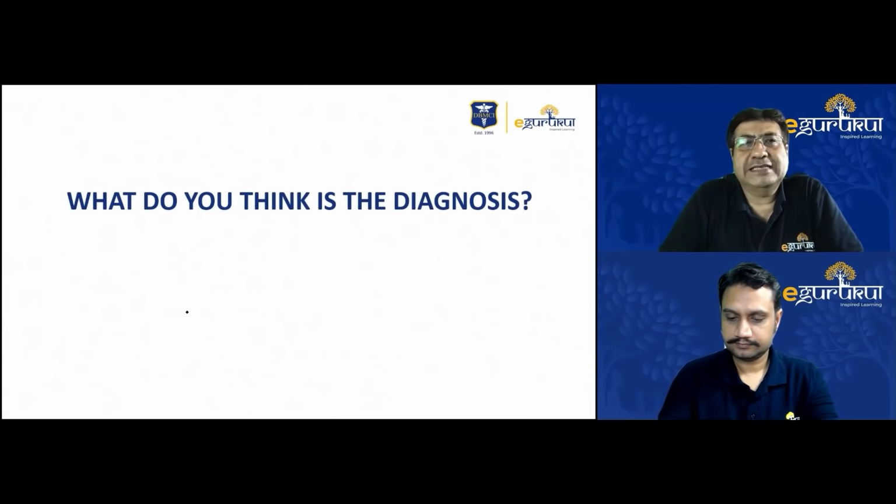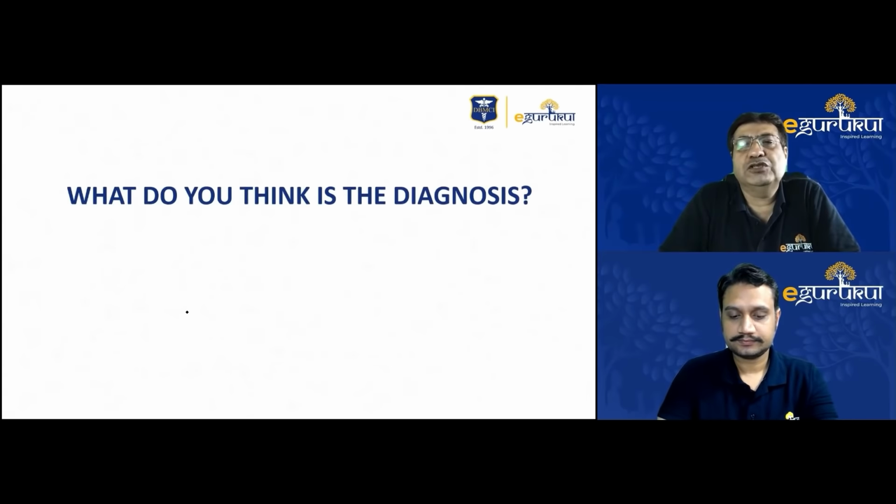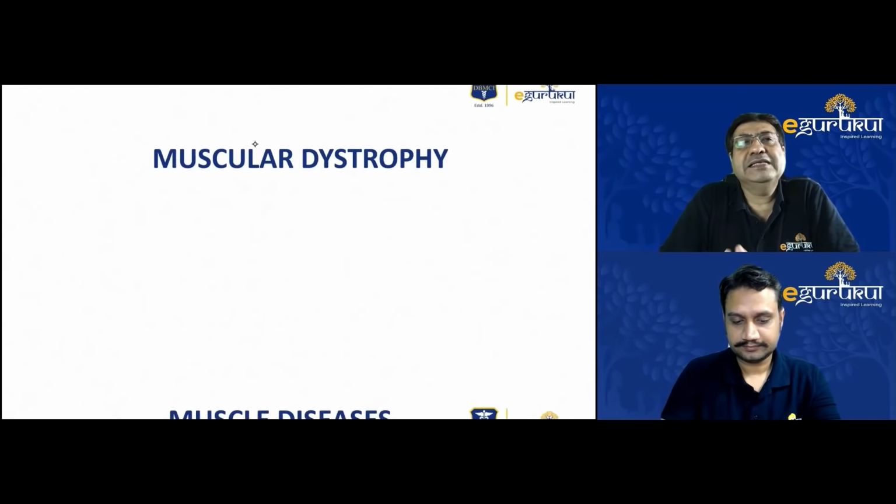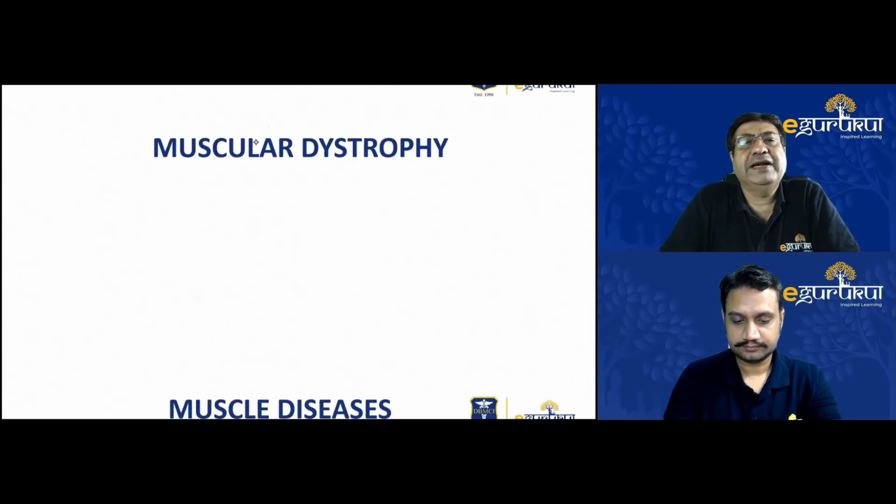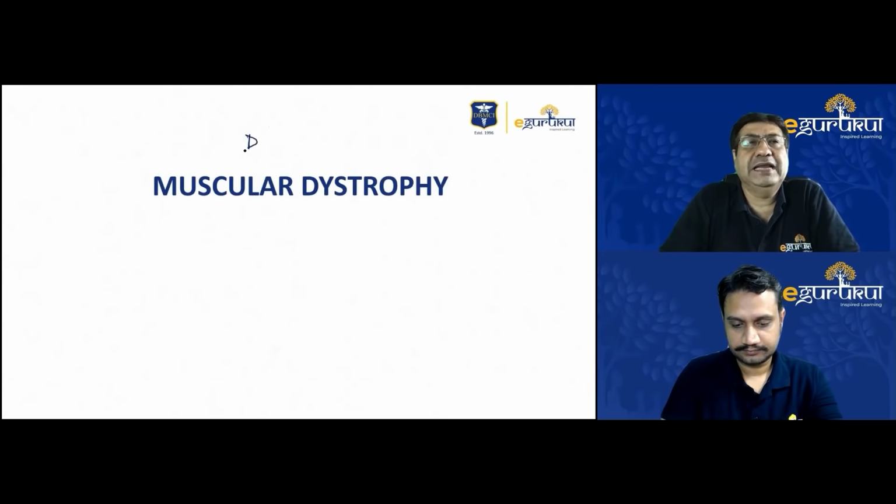So the diagnosis, as I told you, was very clear from our point of view. We took an orthopedic opinion also subsequently. We made a diagnosis of Duchenne's muscular dystrophy in this case. And Duchenne's muscular dystrophy is one of the primary types of muscular dystrophies seen in this age group.